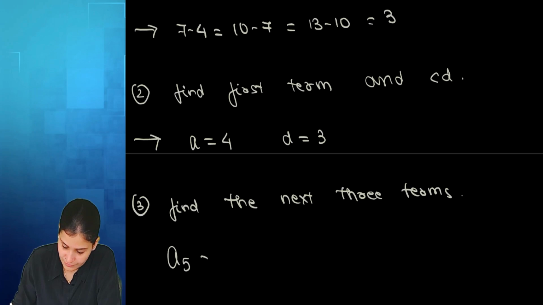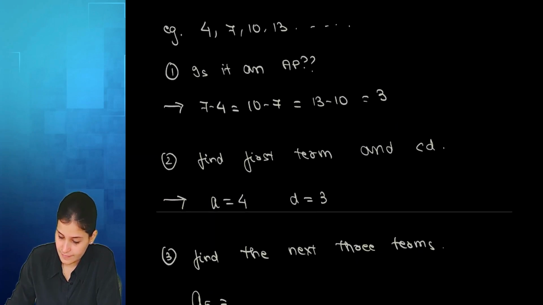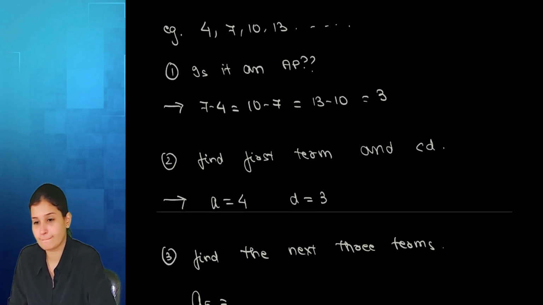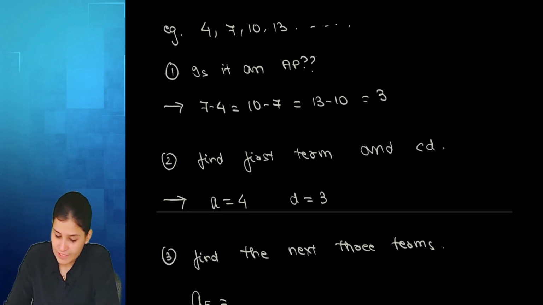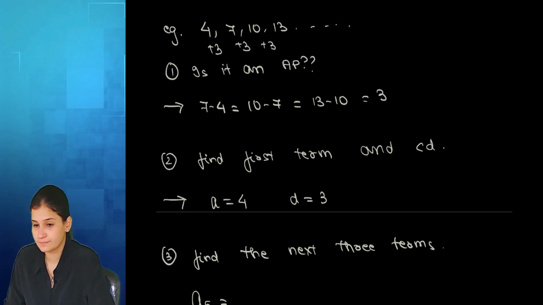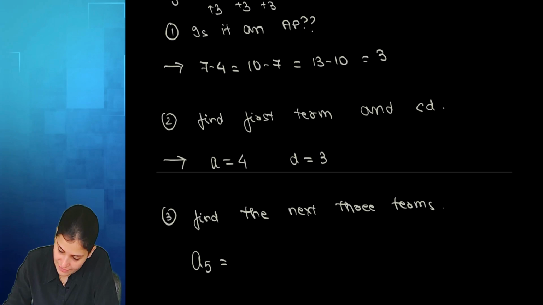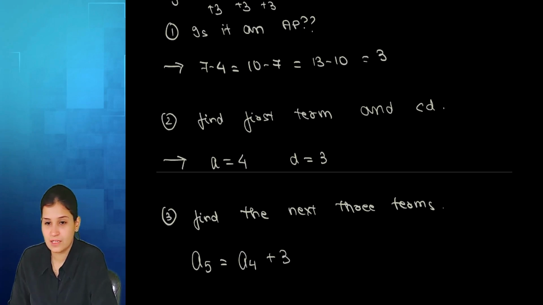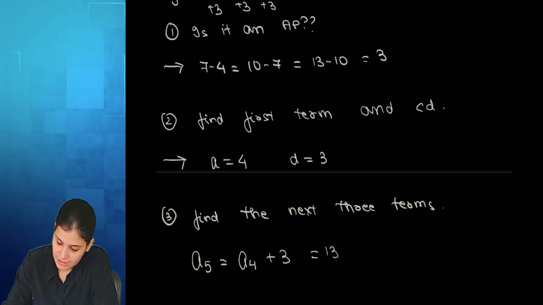So what will be the 5th term? 16. I added 3, then again added 3, then added 3. What would be the next term? 16. What we did is add the value 3 to the 4th term, so 13 plus 3 is 16.